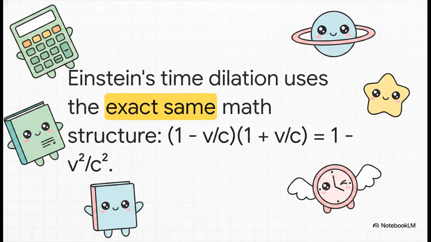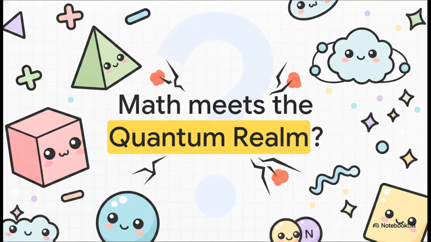And if that wasn't cool enough, here is where Nano Banana's trading trick scales all the way up to govern the cosmos. This right here is the absolute heart of Einstein's special relativity. It's the Lorentz factor, which is what dictates time dilation as you get closer to the speed of light. And it relies on the exact same structure, 1 minus v over c times 1 plus v over c. The volatility, the x from our day trading story, is simply replaced by v over c, which is the velocity of an object relative to the speed of light. The math of a middle schooler perfectly maps onto the physics of the universe. No way, right? But, of course, there's always a catch.